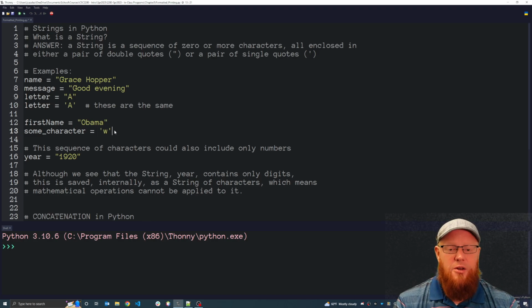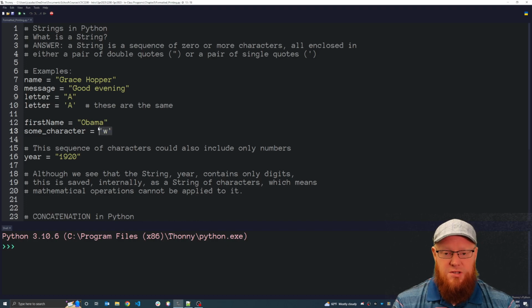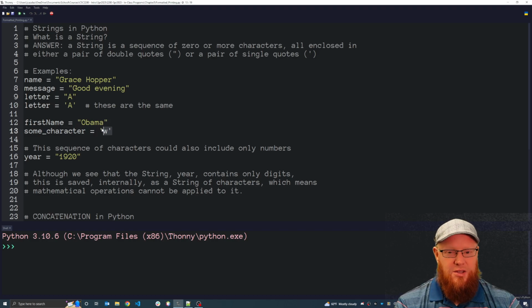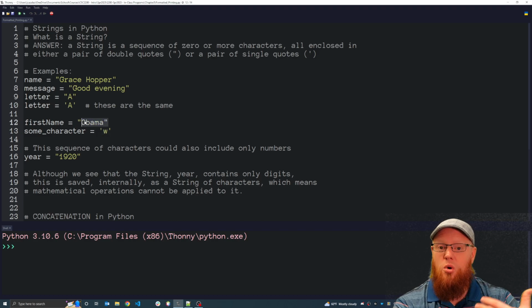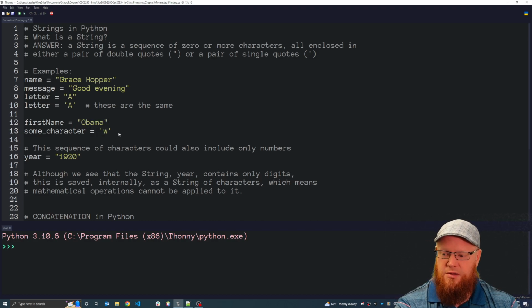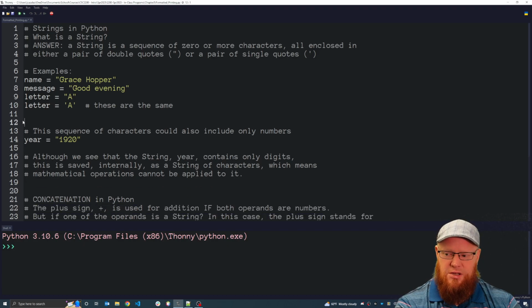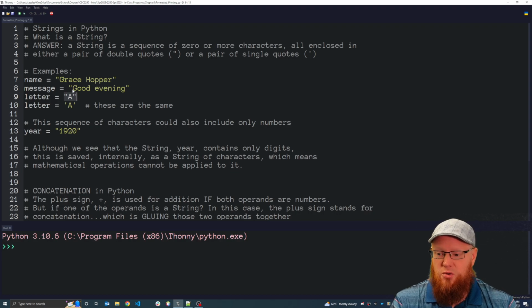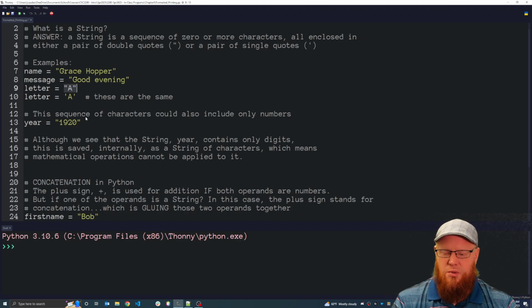And those actually under the hood are treated differently. I don't want to confuse the issue, but in other languages it's a different data type called char. It's a primitive data type, has a small memory footprint, and it's used for efficiency, whereas this is a string with more than one character. It could have zero characters. Python makes no such distinction. In Python, a string can be enclosed in a pair of double quotation marks, or it can be enclosed in a pair of single quotation marks.